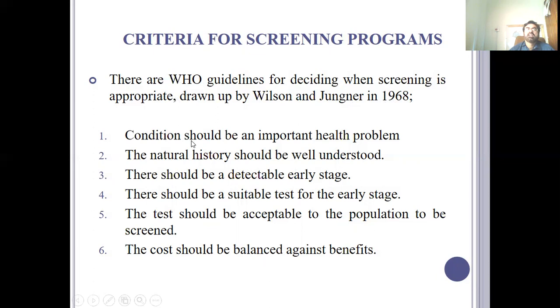The first one is that the condition should be an important health problem. This should make you think about the health problem, that this is an important problem. And how do you know why this is an important problem? If you have a large number of people from a specific community who are getting admitted to the hospital for a particular disease, then it becomes a burden on the hospital.